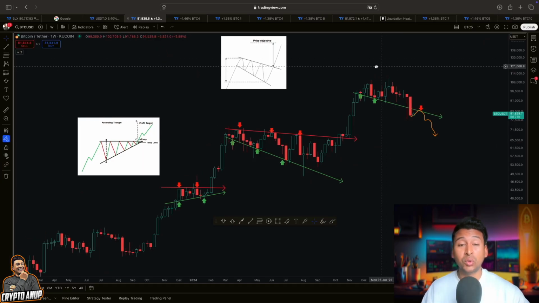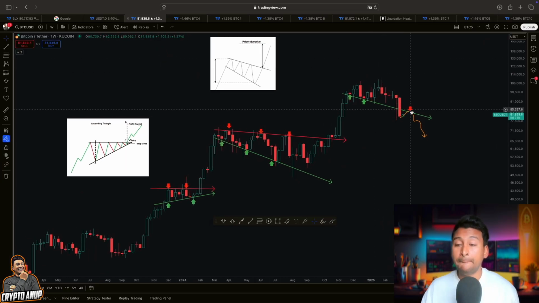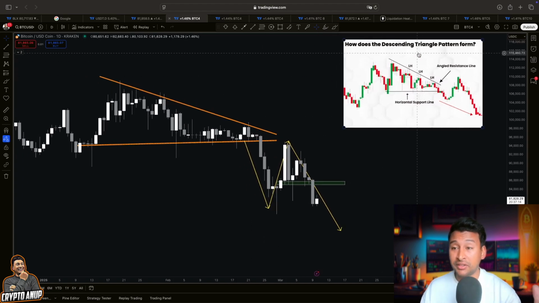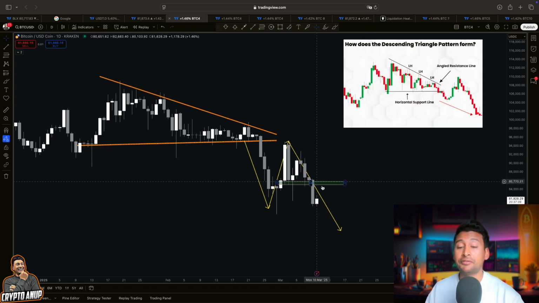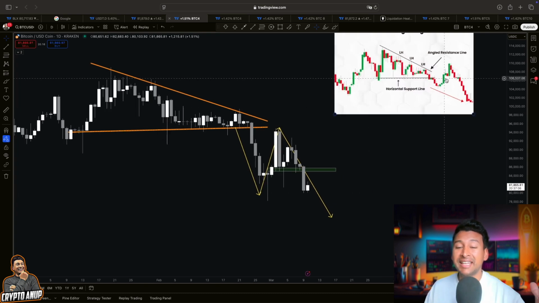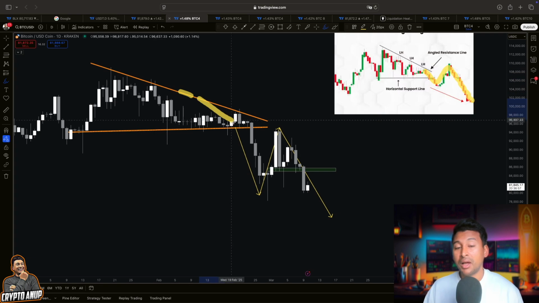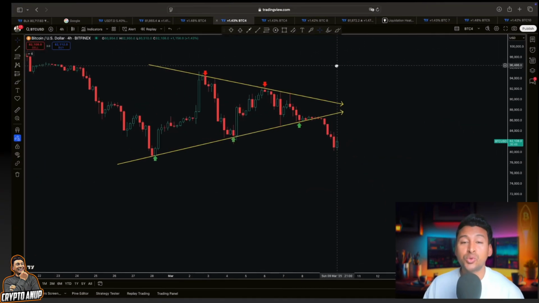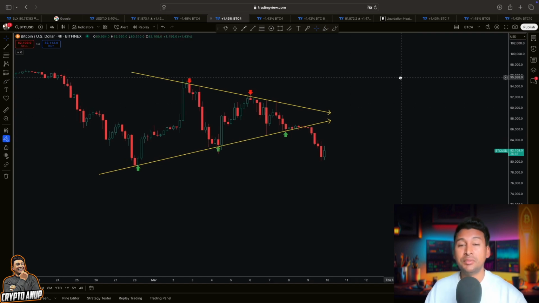Because in our case, after closing the weekly below 85, 86,000, Bitcoin has officially entered a downtrend which might look somehow like this. I mean, I showed you guys yesterday with this descending triangle pattern. Bitcoin losing the support around 85, 86,000 could result in a free fall, which it did. And now, if this exact scenario continues, you can see what is expected: lower highs. I mean, the price of Bitcoin heading towards forming a new low, which could bring the price of Bitcoin towards the price objective from this symmetrical triangle.